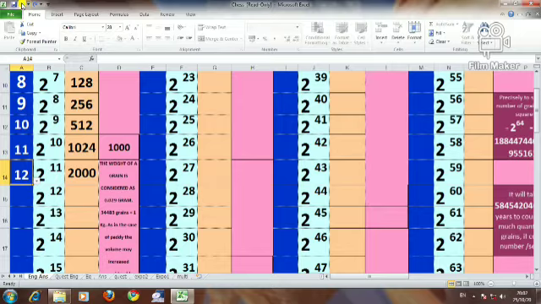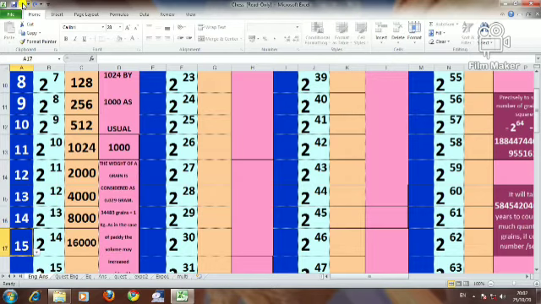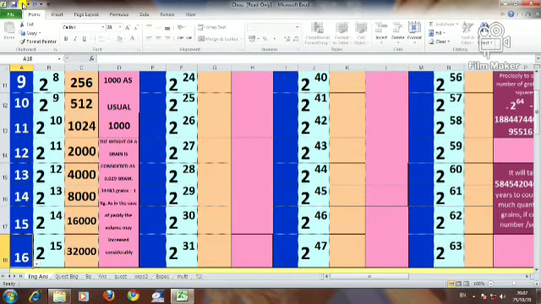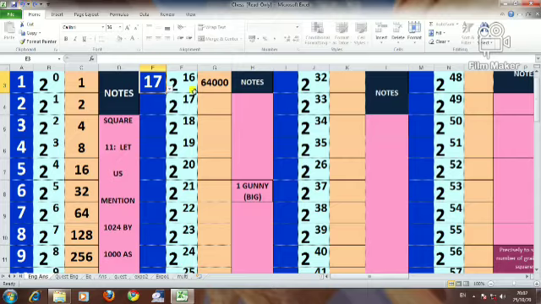Now let's come to the next ones. Column number 12, 2000, 4000, 8000, 16,000, 32,000.